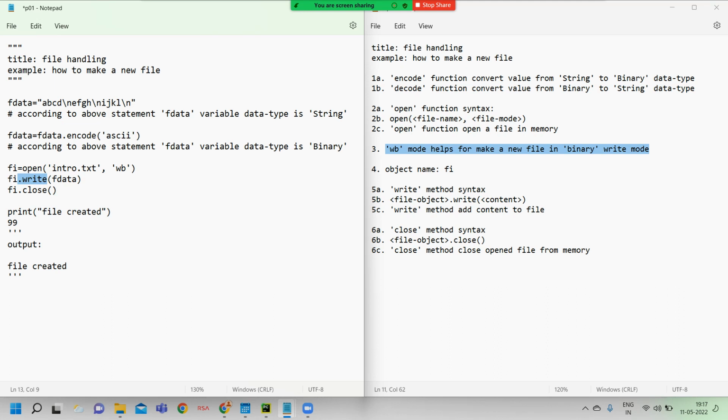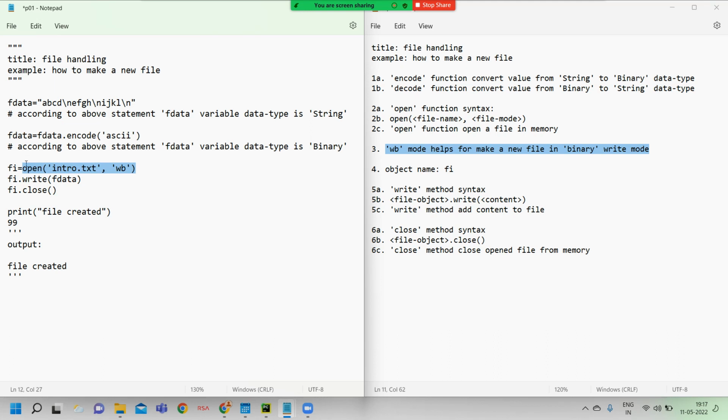Here write is called a method, since the part before write has a dot. The part before the dot is an object. That object name is fi. That object was created by the open function. The open function creates one object.